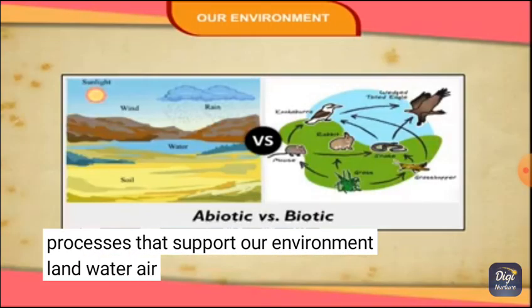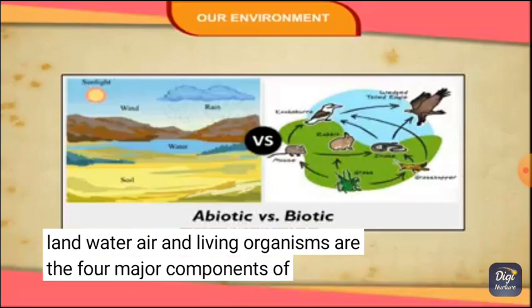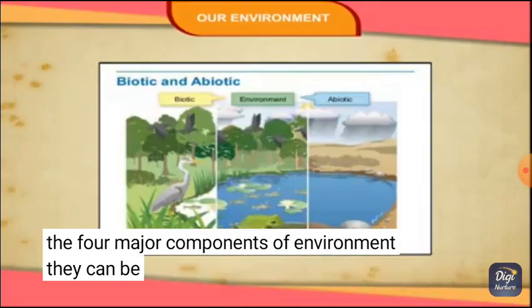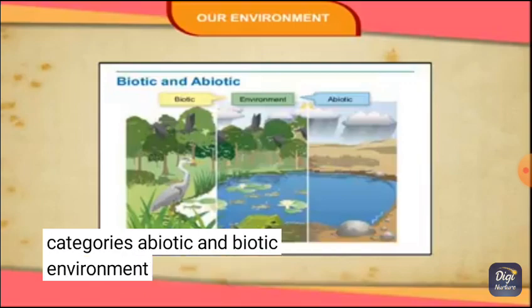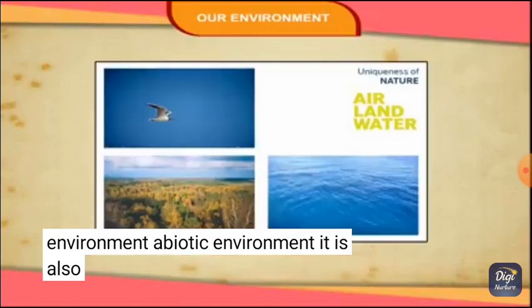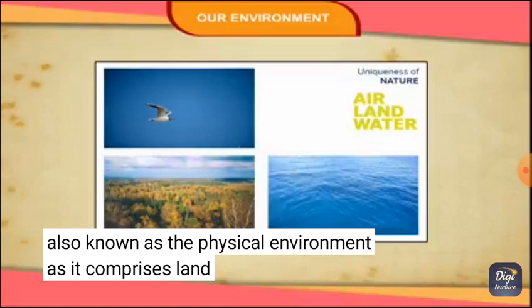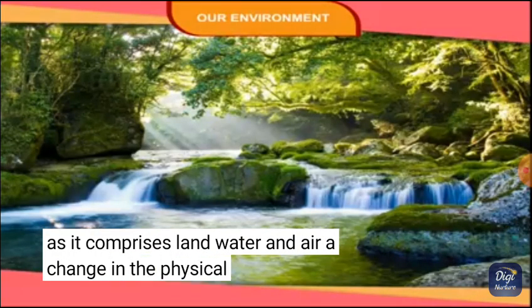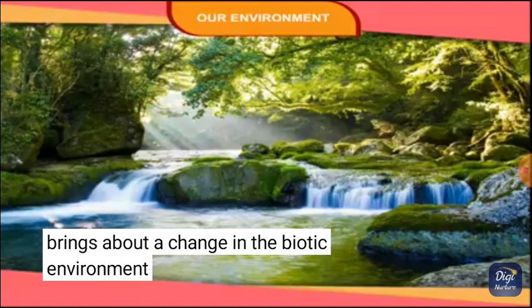Land, water, air, and living organisms are the four major components of environment. They can be grouped into two major categories: abiotic and biotic environment. Abiotic environment. It is also known as the physical environment as it comprises land, water, and air. A change in the physical environment brings about a change in the biotic environment.